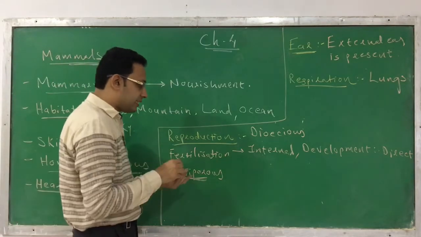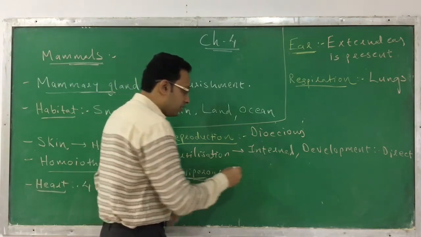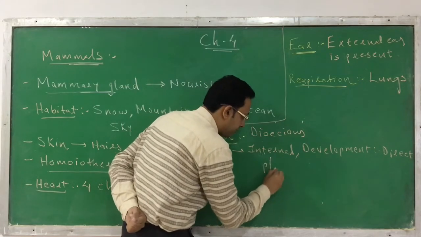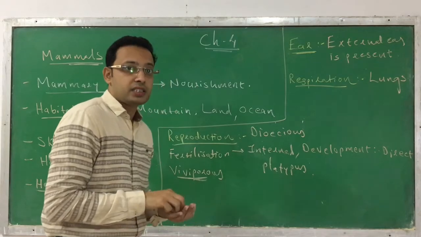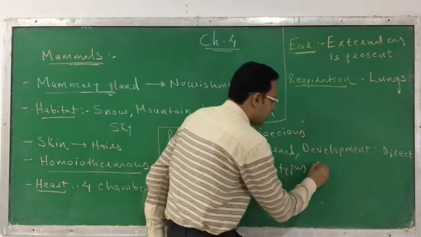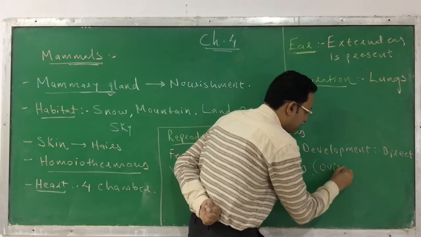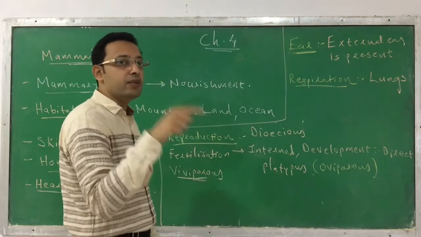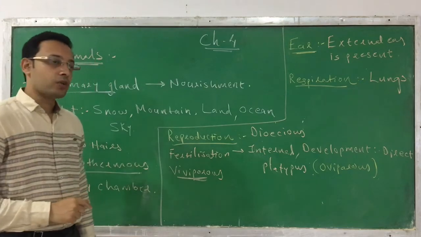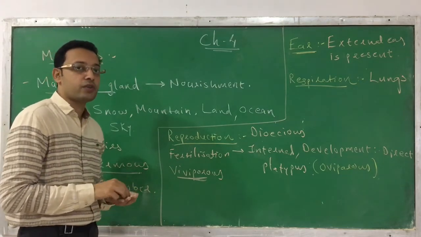But there is one exception. The exception is the platypus. The platypus is an exception. This is an animal which is oviparous. Otherwise, all others are viviparous. They give birth to a young one. So this is the reproduction characteristic you can find.